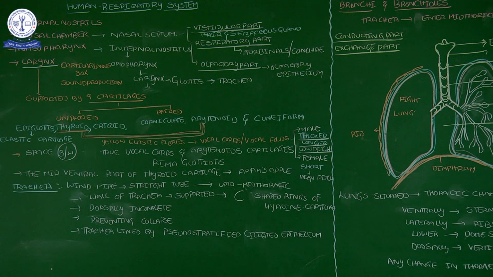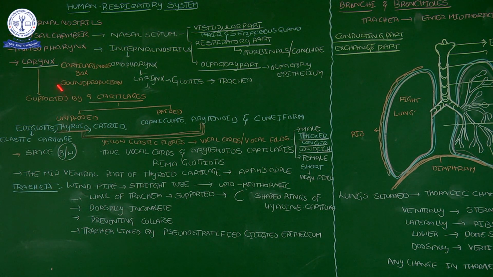See, I put a side heading here: larynx. This is the larynx. It is a cartilaginous box. With this cartilaginous box we produce sound. Not only we, some other organisms also have the ability to produce sound.